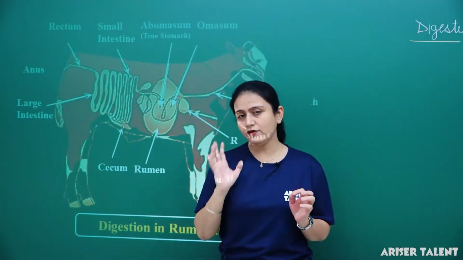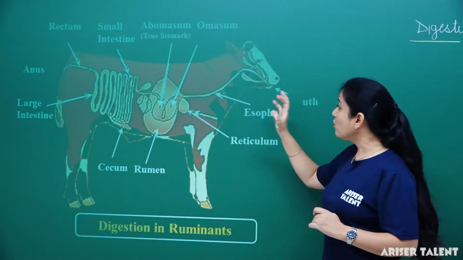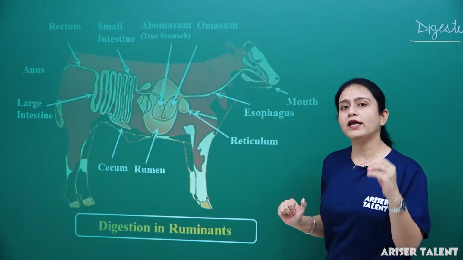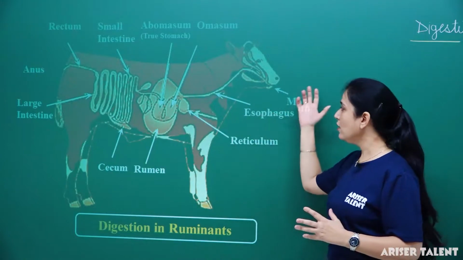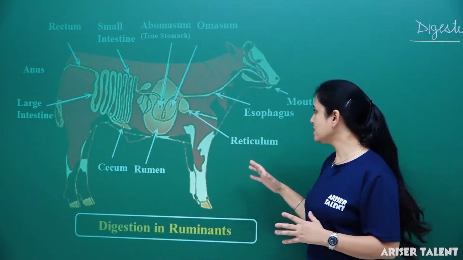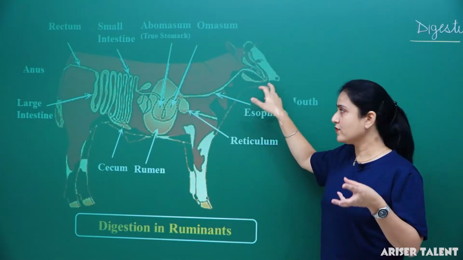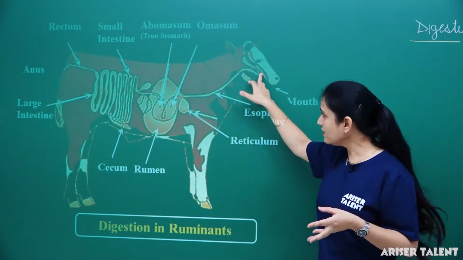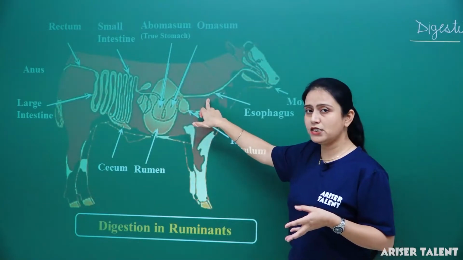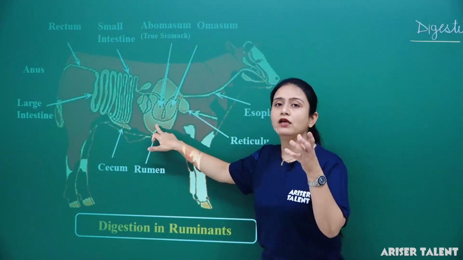Now it's very interesting, please pay attention. When a cow, buffalo or ox gets its food, it does not chew it properly. It swallows it, and that food goes through the esophagus directly into the rumen.